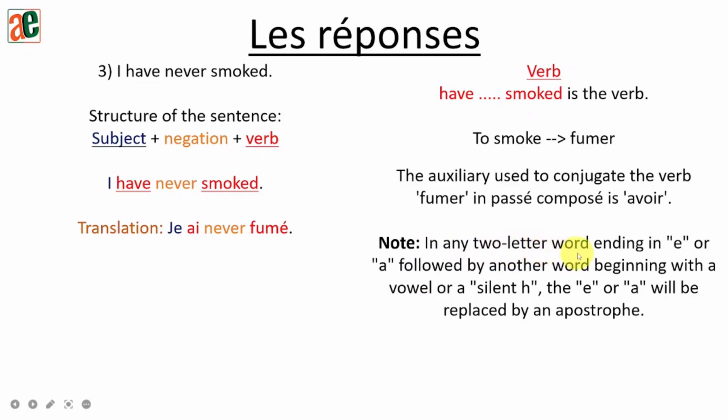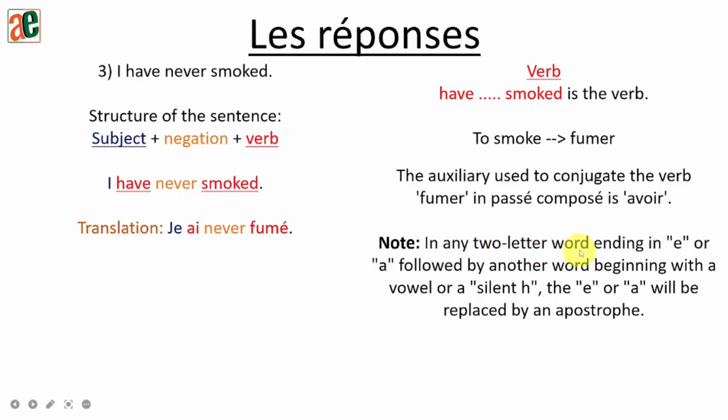In any two-letter word ending with E or A, followed by another word beginning with a vowel or a silent H, the E or the A of the two-letter word will be replaced by an apostrophe. So here, let's try to understand.